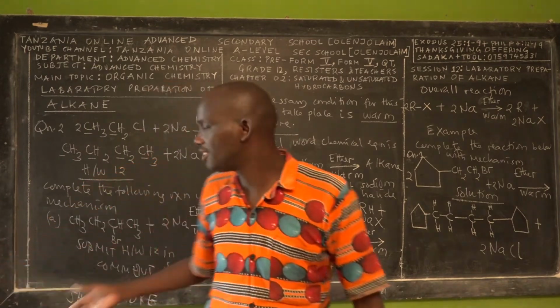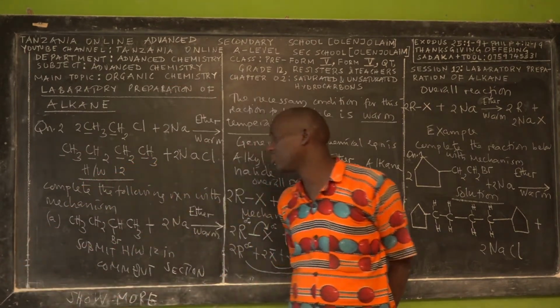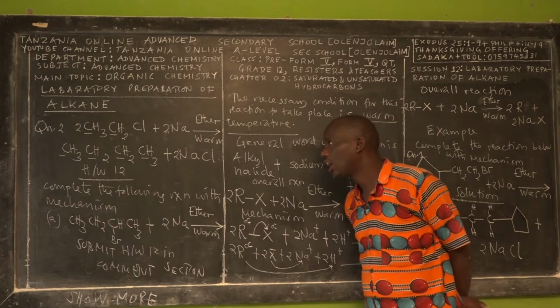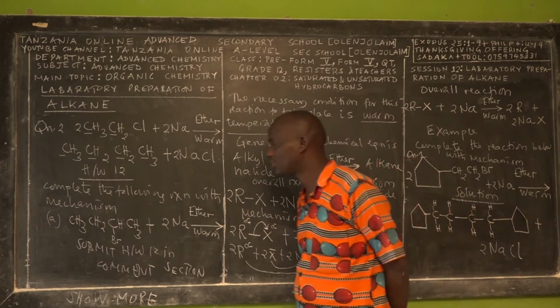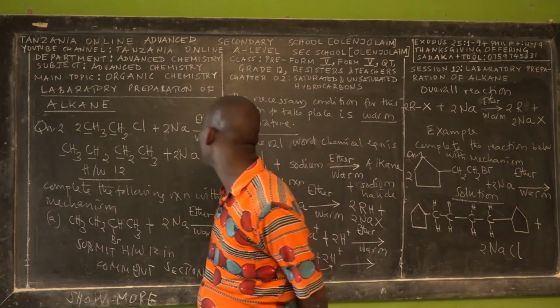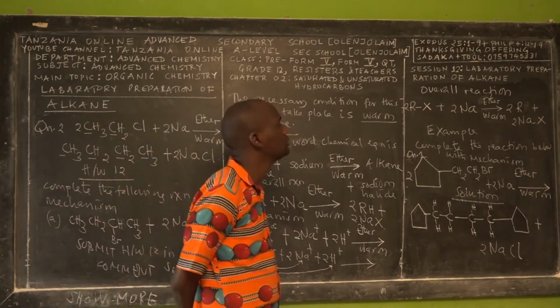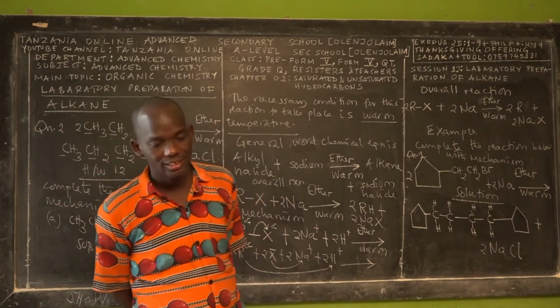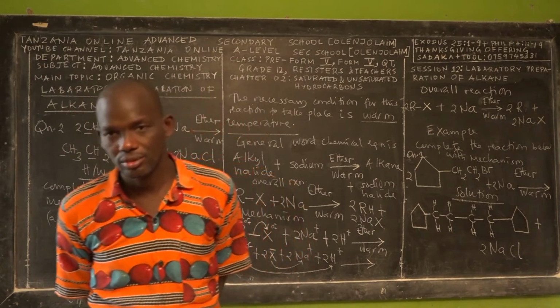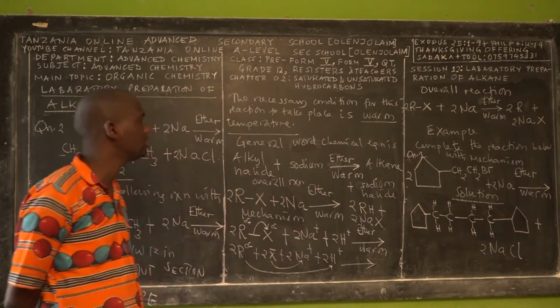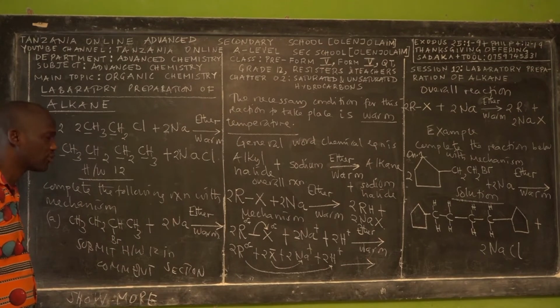So I believe that these are very simple questions because I've been teaching you the way that these reactions used to take place. And this is the seventh method of preparing alkane in laboratory. And it's enough. So you may go further as well as you can in case of laboratory preparations of alkane.